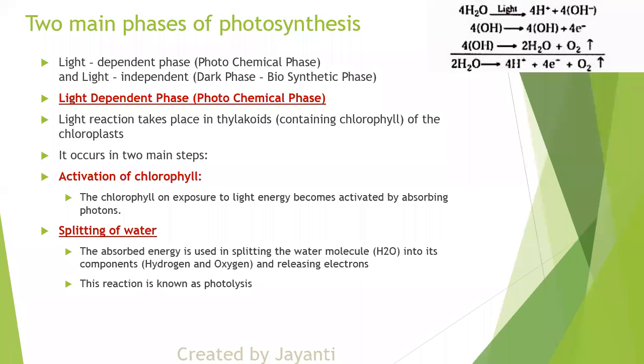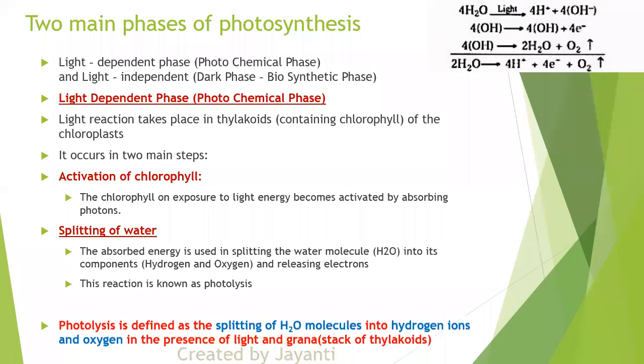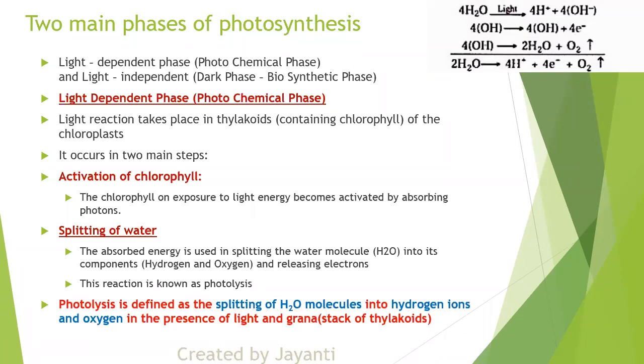This splitting of water molecule is known as photolysis. So what is photolysis? It is splitting of water molecules into hydrogen and oxygen in the presence of sunlight and grana. Grana का मतलब क्या है? The stacks in the thylakoids are called grana. So basically ये process किधर हो रहा है? Where it is happening? It is happening inside the grana, okay, of the chloroplast. समझ में आया? So basically it is happening in grana.